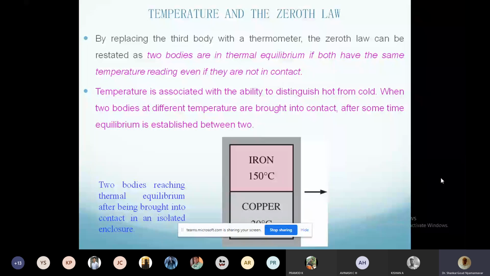So why is it important for us whether something is hot or cold? Why do you want to know? Because if two bodies are at the same thermal level, they don't exchange heat. If the two bodies are at different temperatures, at different thermal levels, then they exchange heat. And heat is a form of energy. We are interested in the study of energy, right?